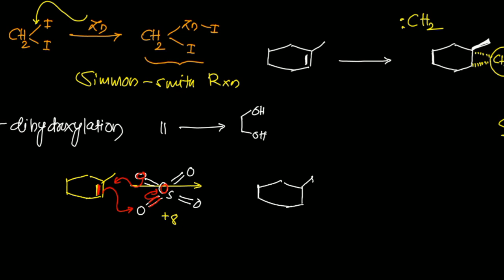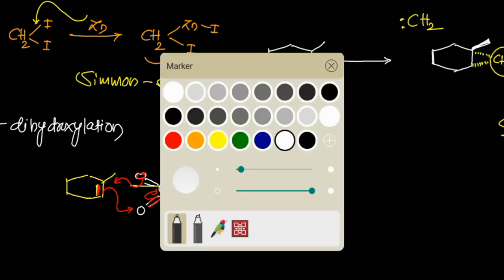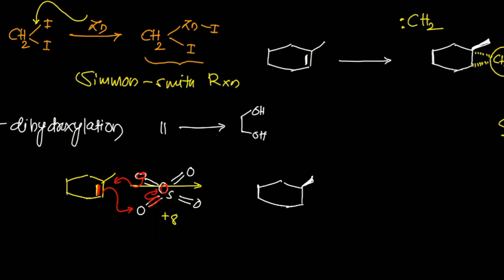Suppose my methyl group is above the plane, then your osmium ester will be developed like this, this is oxygen, and here this is osmium, this is double bond O and this is double bond O, and that intermediate, this reaction is called a 2 plus 3 cycloaddition.